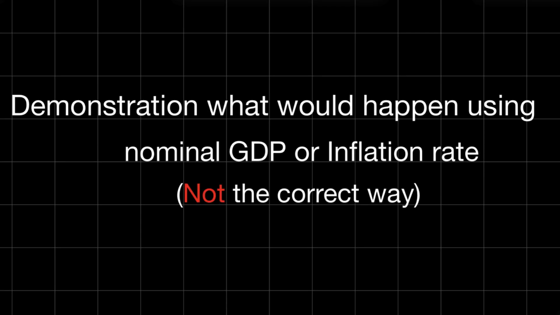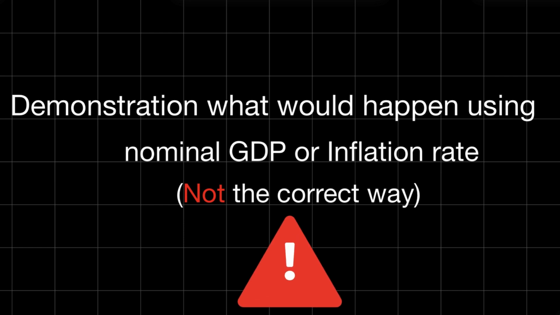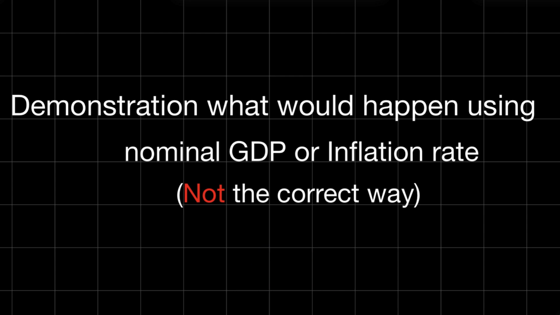Before I show how to calculate the price of gold, I will now demonstrate what would happen if we tried to calculate it using nominal GDP or the inflation rate. The result turned out to be incorrect because they do not express risk, and as we said, gold is an accurate definition of risk and does not depend on any external factor.